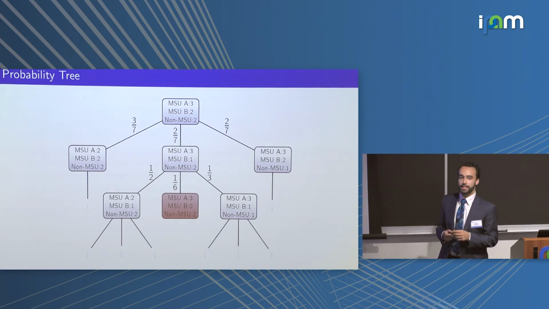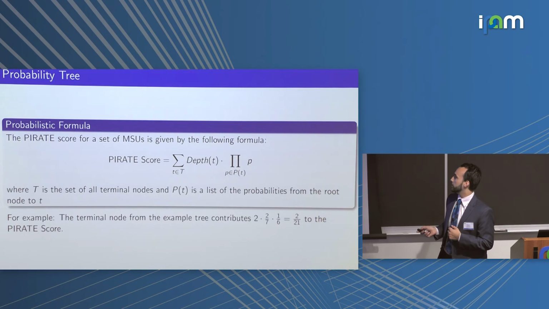Now we're trying to find the expected value of the number of attributes which need to be revealed. In this case, the attacker revealed 2 attributes, and that was enough to identify this row. But you can imagine that they might not get so lucky if first they reveal a non-MSU attribute. Eventually, as we build out this tree and keep removing attributes, all of the leaves in this tree will be terminal nodes because you'll run out of attributes. So this expected value is going to be, for every terminal node, the depth of that node multiplied by this product of all those probabilities up to the root node.